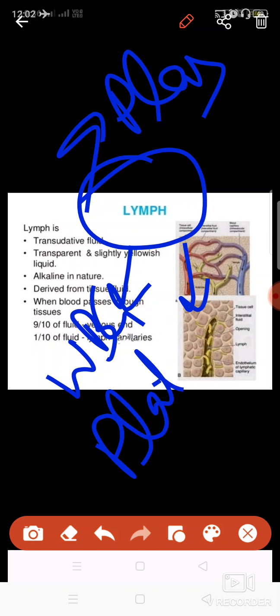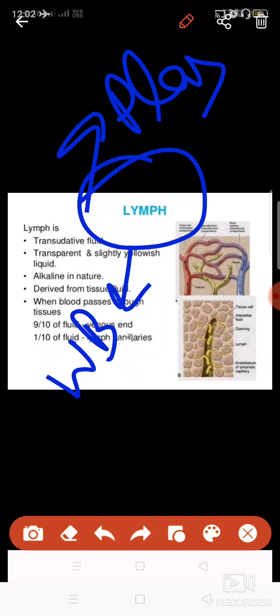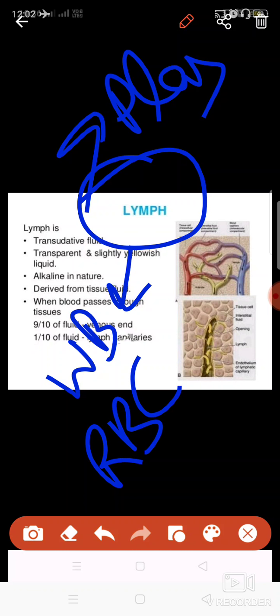These two cells are present here, plasma is present here, but RBCs are absent in the lymph.